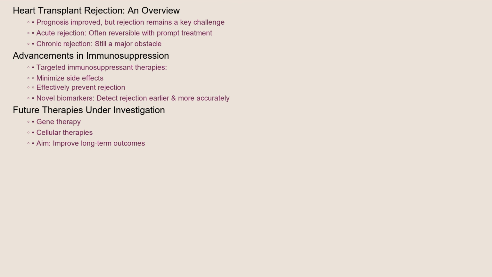The prognosis for heart transplant recipients has improved significantly over the years, but rejection remains a significant factor affecting long-term survival. With prompt diagnosis and treatment, acute rejection episodes can often be reversed. However, chronic rejection continues to be a major challenge. Recent research focuses on developing more targeted immunosuppressant therapies that minimize side effects while effectively preventing rejection. Studies are also exploring the use of novel biomarkers to detect rejection earlier and more accurately. Gene therapy and cellular therapies are also being investigated as potential future treatments for heart transplant rejection. The ongoing advancements in the field hold promise for improving the long-term outcomes for heart transplant recipients.